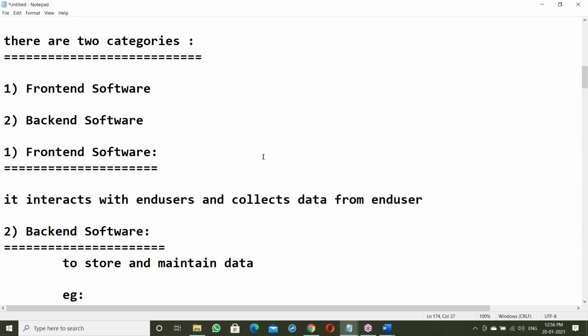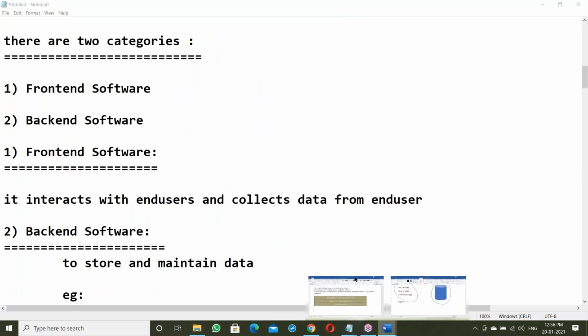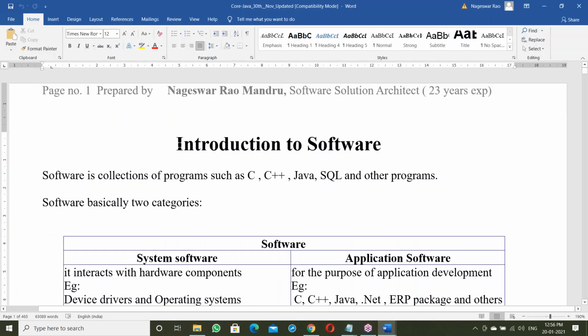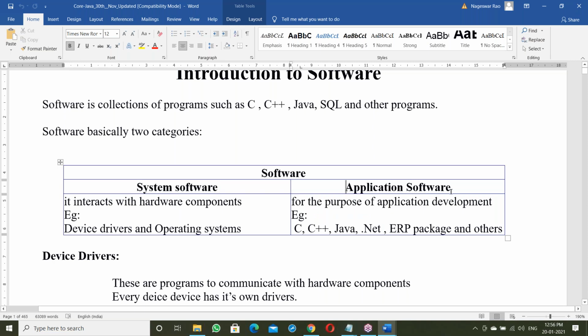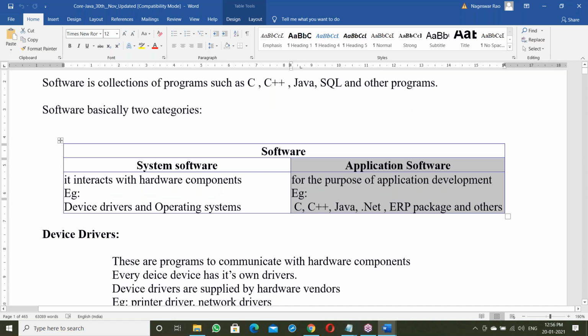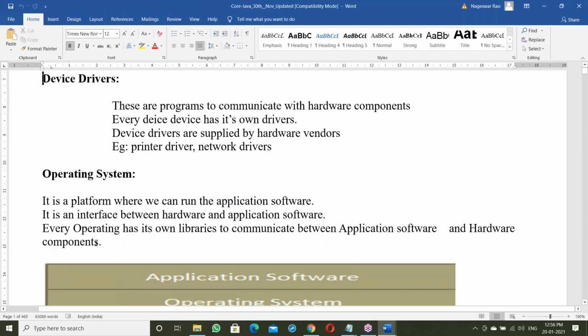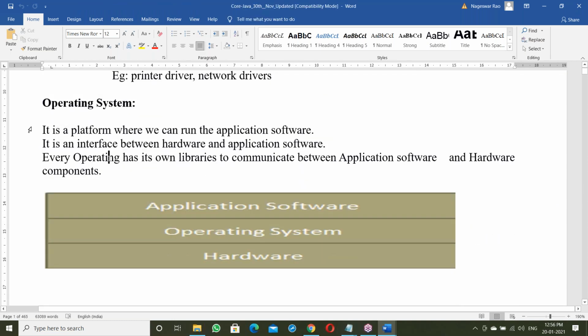Let me open the documents and review them here. Introduction to software. Software is a collection of programs like C, C++, Java, SQL, and other programs. Software basically has two categories: system software and application software. So Java comes under application software. About system software: device drivers and OS. The OS is a platform where we can run application software. It's an interface.